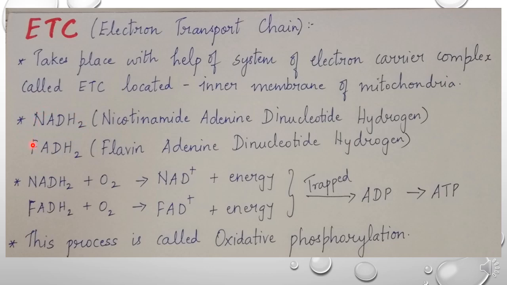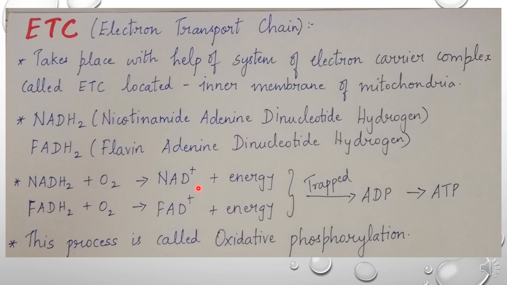NADH2 and FADH2, produced in glycolysis and the Krebs cycle, enter the third stage, the electron transport chain. Here these two molecules are completely oxidized with the help of oxygen and converted into NAD plus and FAD plus.